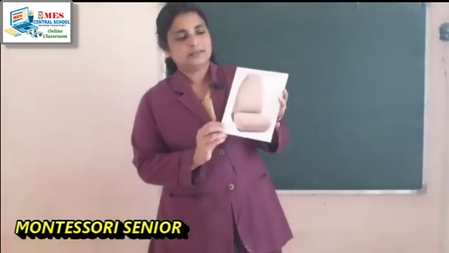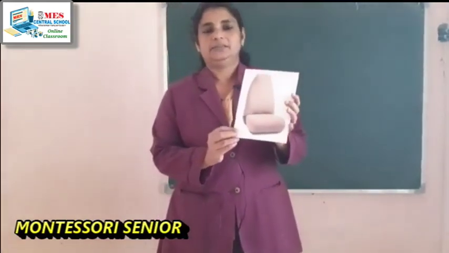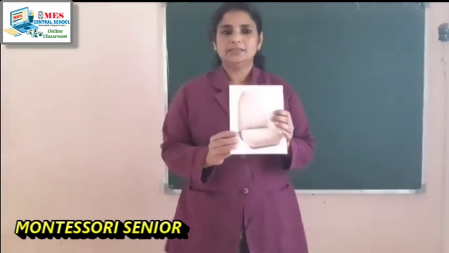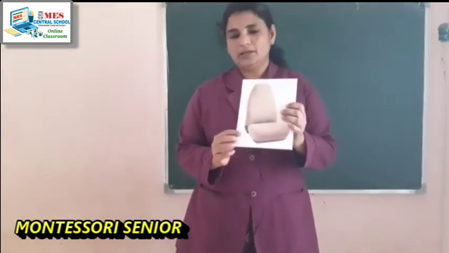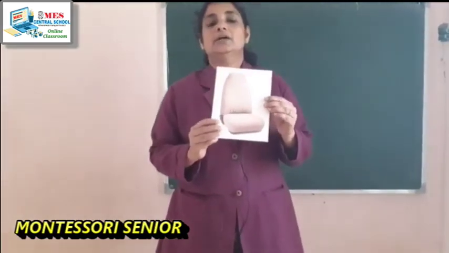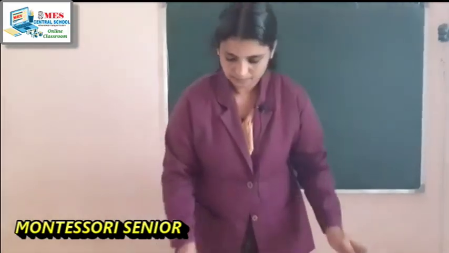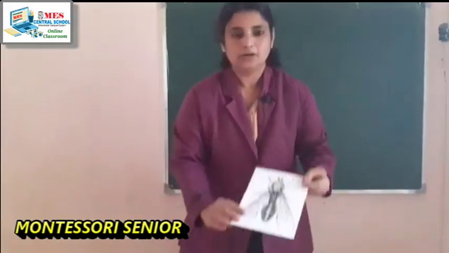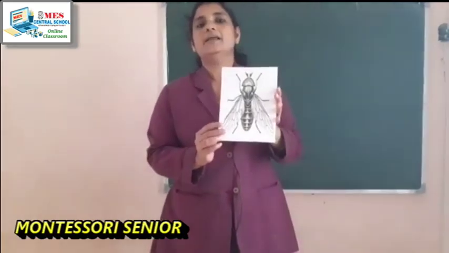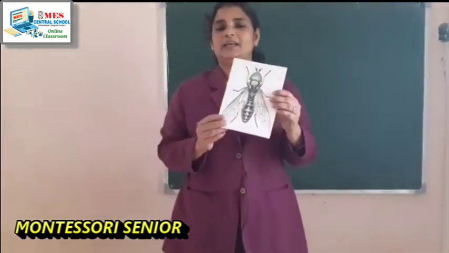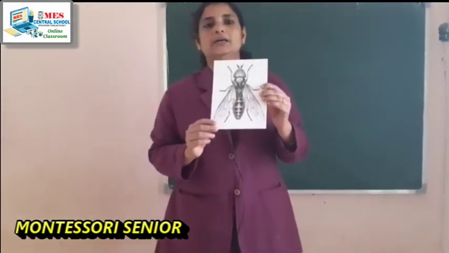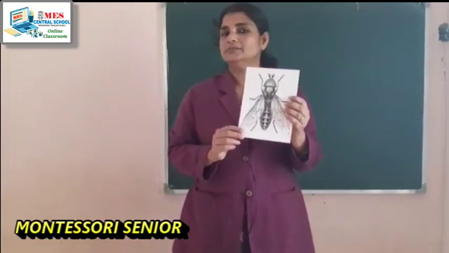What is this? This is a chair. Can it move from one place to another? No. Can it breathe? No. Does it grow? No. This is a non-living thing. Then look at this. What is this? This is a housefly. This can move. This can fly. It grows and it moves from one place to another. So this is a living thing.